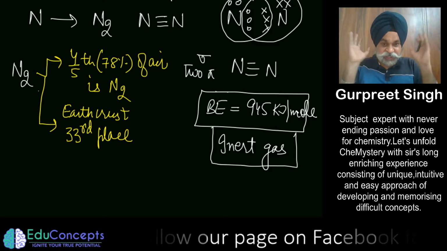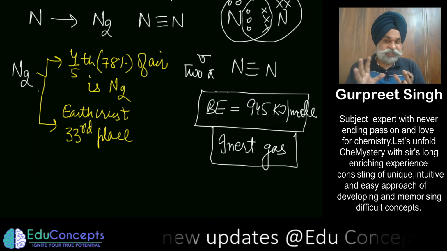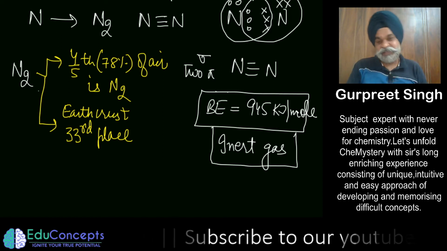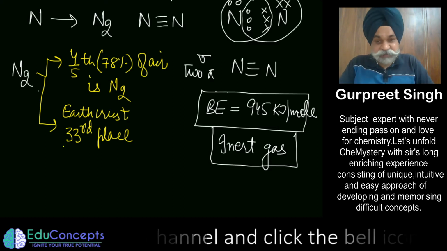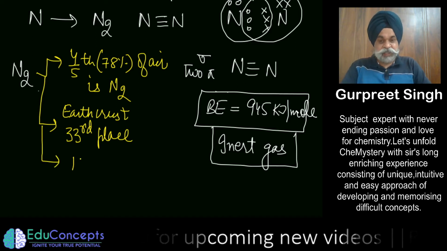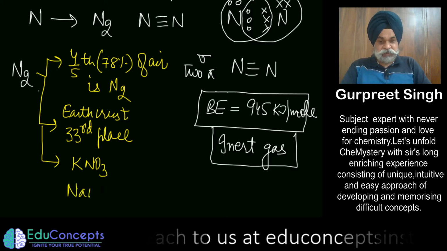So the nature, the god, whatever you want to say, how has he made this calculation that inside the air there is nitrogen and nitrogen, but on the earth crust it is very less. And if it is very less, where it is mostly available is in the form of potassium nitrate and sodium nitrate.